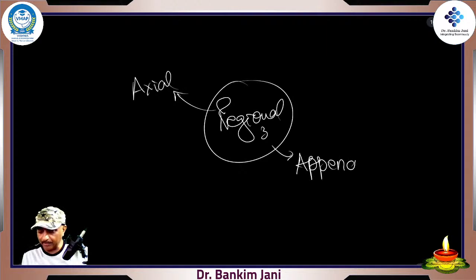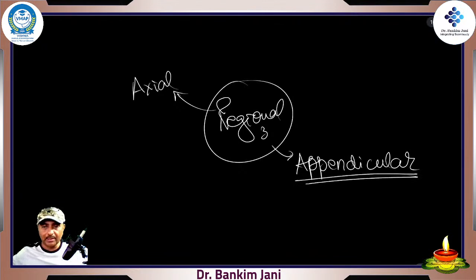Appendicular. Right? Remember the word. Appendicular means which is about something which is projecting out of the body. So here it would be upper limb and lower limb. Right? Upper limb and lower limb.